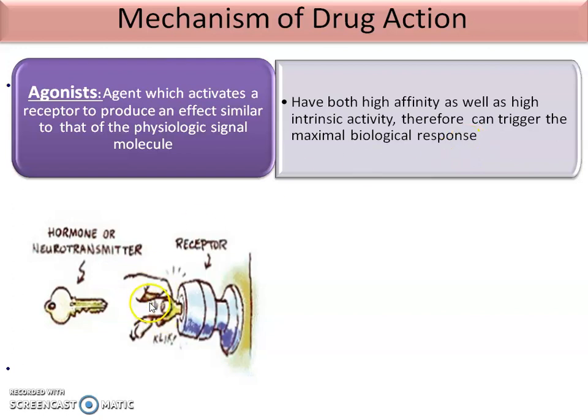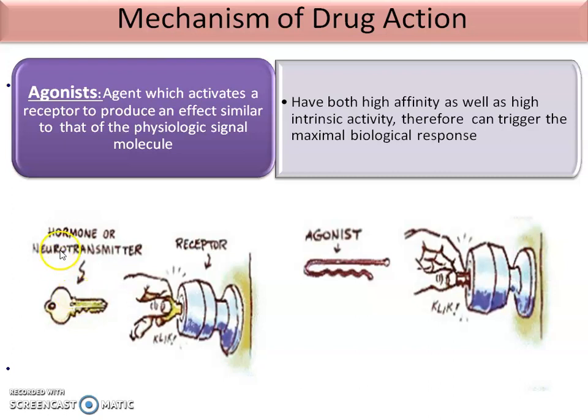This is the diagram which shows the natural product, that is the natural hormone or neurotransmitter in our body. If it attaches to the receptor, it works. But agonists are not natural substances, these are drugs, but they have the same effect as the natural one.